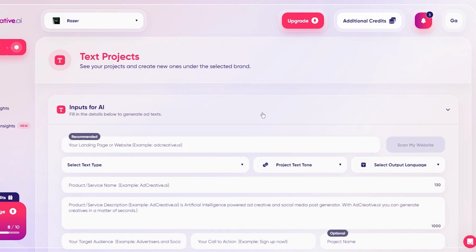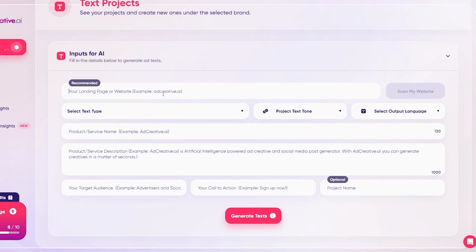Now, some people sleep on the importance of ad texts. They go well with LinkedIn posts and Facebook posts, which is a big marketplace for making money through ads. Now, on Ad Creative AI, you can generate ad texts as well. You will need to pay more attention to the quality of text in this, because obviously this is only text based, there are no images in this.